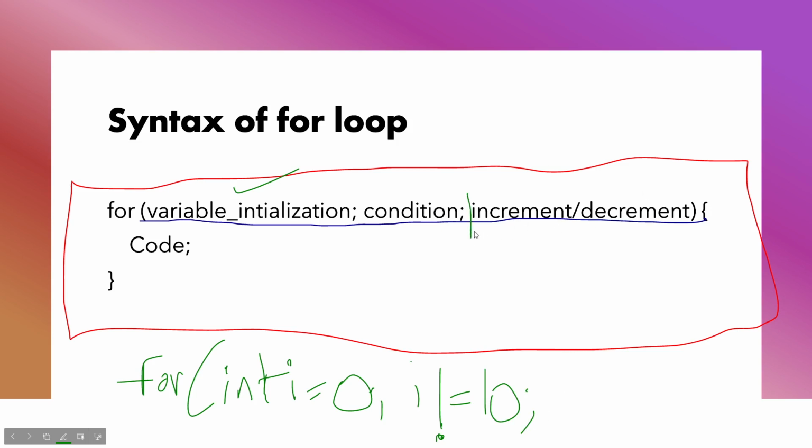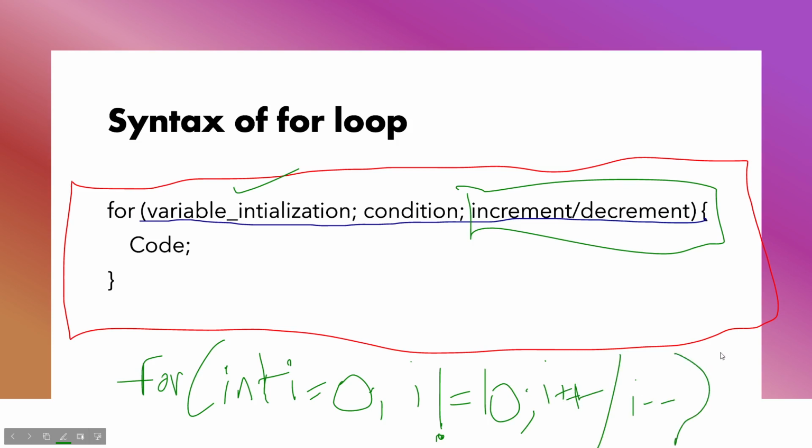And then increment slash decrement. So we have two options. Either we can increment or we can decrement. So we can do i plus plus, or i minus minus and many more. Okay, so let's say like this, and in this case i plus plus would be there. Just ignore this. And then inside here we will have a code. All right, so this is the thing.